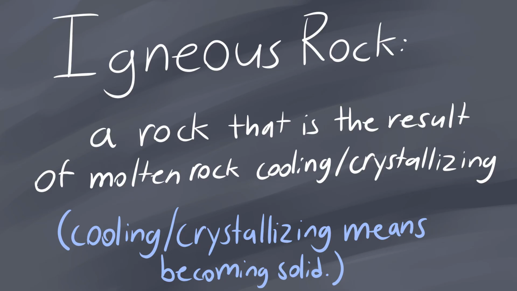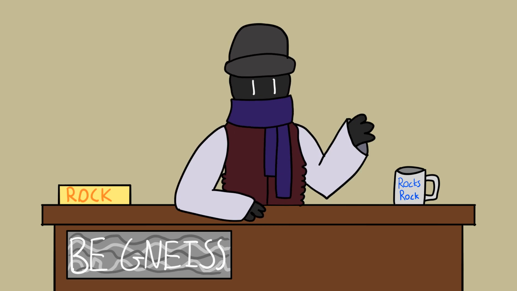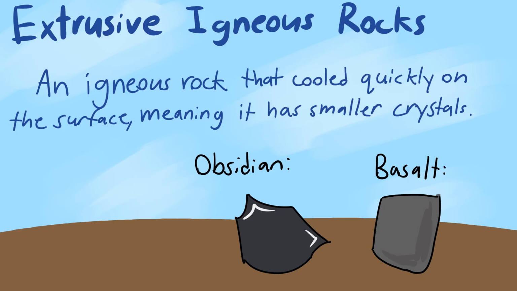Anyways, rocks that are the result of molten rock cooling are called igneous rocks. Igneous rocks can be further broken down into two groups, intrusive and extrusive. When lava cools or crystallizes, it cools very fast due to being on the surface. This gives crystals less time to form, causing the rock to be smooth. These rocks are called extrusive igneous rocks. Rocks like basalt and obsidian are examples of this type of rock.